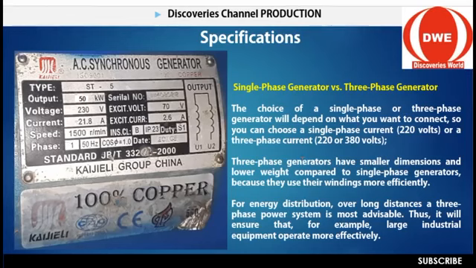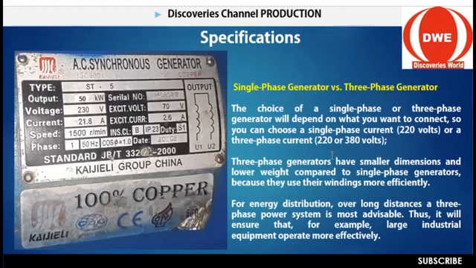Now, the choice of a single phase or 3 phase generator will depend on what you want to connect. If you want to connect any equipment with a low voltage, as I said earlier, you go for 1 phase. So you can choose a single phase current, 220 volts, or a 3-phase current, 220 to 380 volts.